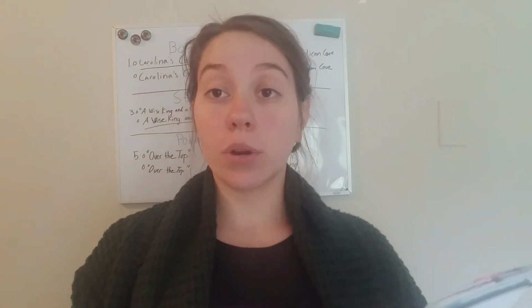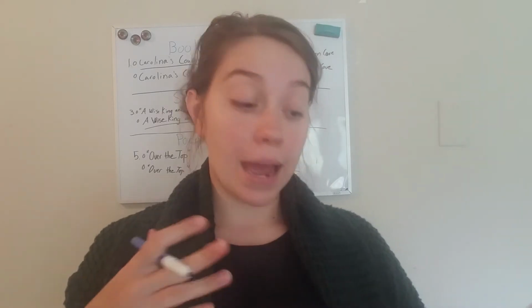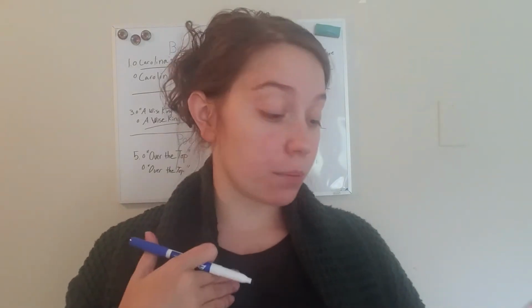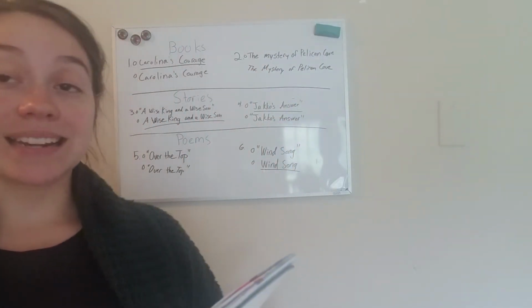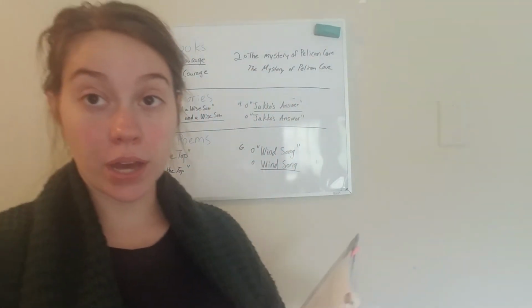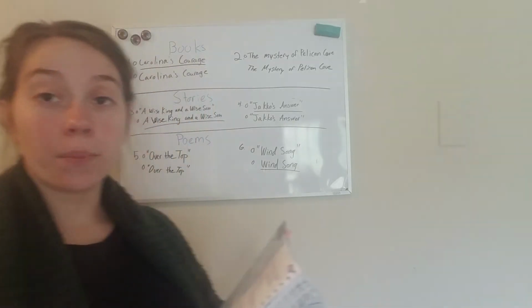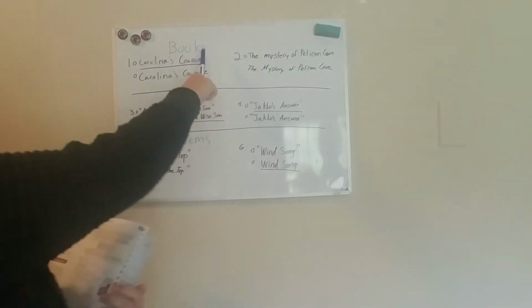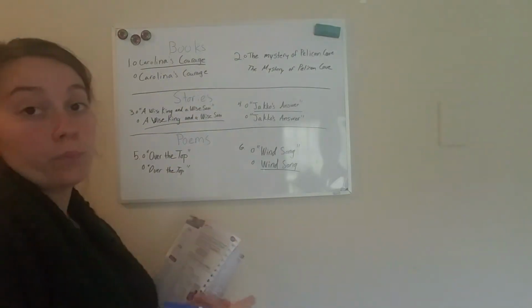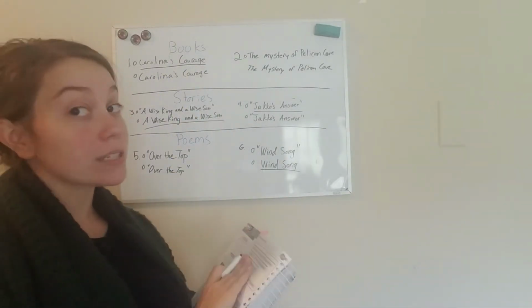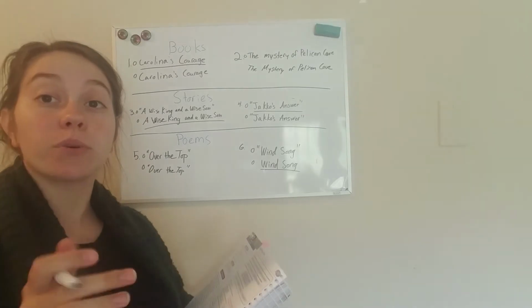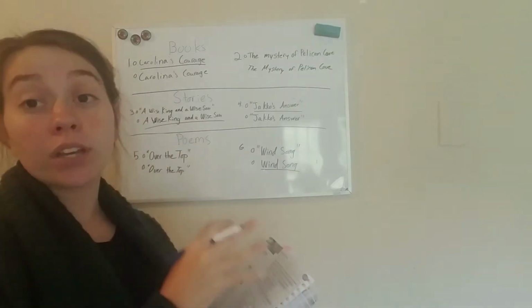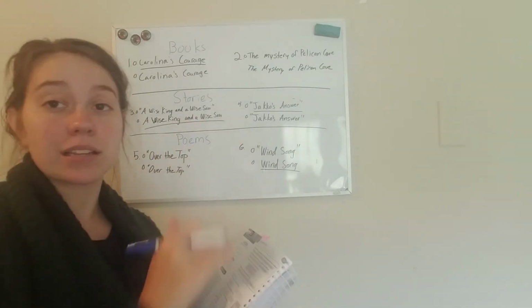So now we are going to look at the guided practice. I already have it written on my board. So go ahead and look at the first part in here. It says to fill in the circle next to the book title that is written correctly. Okay, so we're going to make this work, hopefully. So up here we have our book titles for number 1 and 2, okay? So it's just like it is in here in your book. So if you're having trouble reading something, look in your book, okay? And I'll write bigger next time.